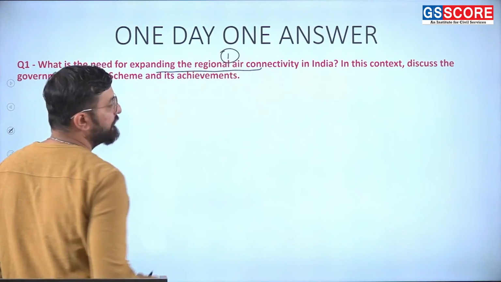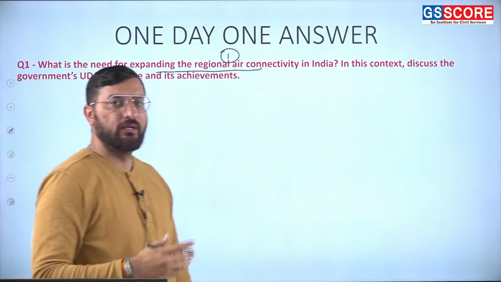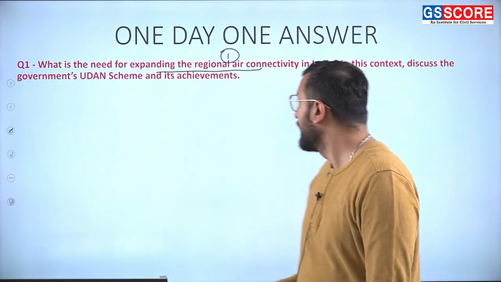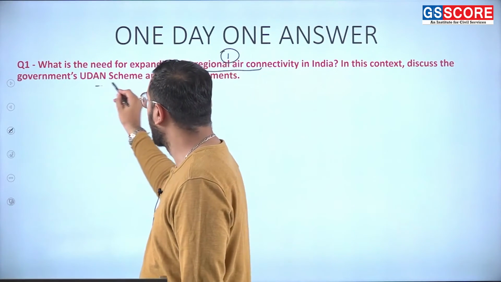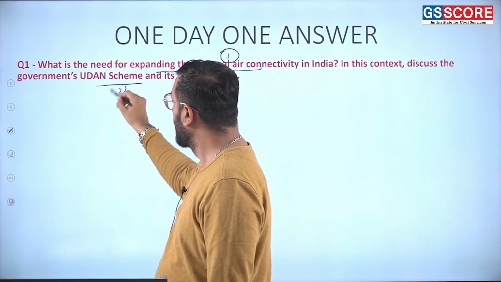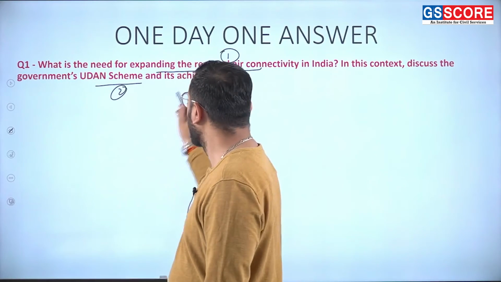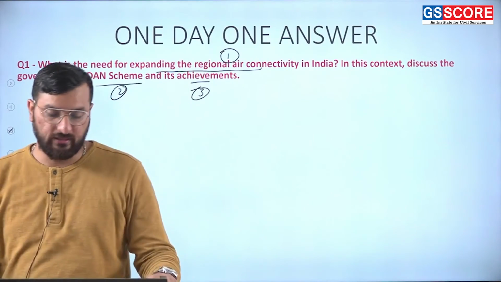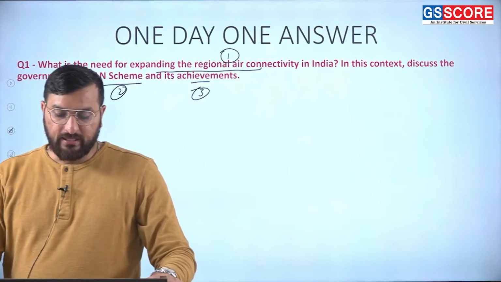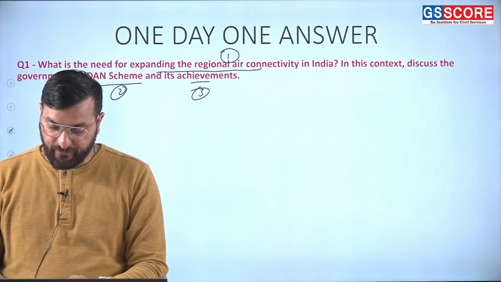This will be the first part. So you roughly have to talk about 6 to 7 points regarding this. And second point, it is saying on the next page, you have to discuss the government UDAN schemes. You have to tell about its feature and its achievement. So there are 3 parts in this, not 2 parts that you have to take care. Then you have to discuss the UDAN scheme and the achievement.